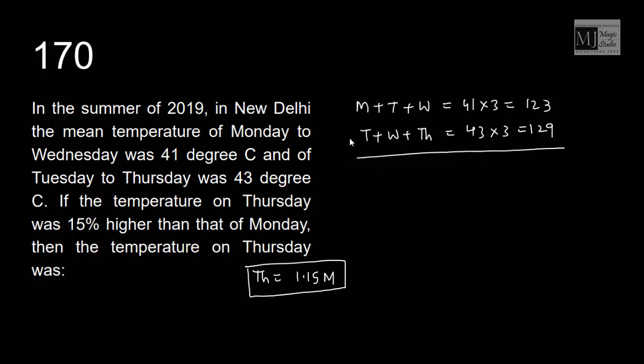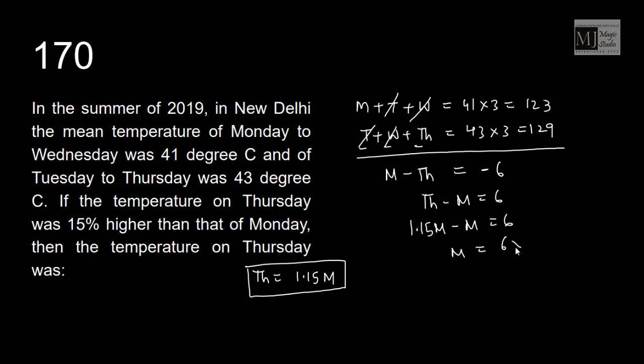If we subtract these two equations, we get M minus Th equals 123 minus 129 is minus 6, or Th minus M is 6. Th is 1.15 M, so 1.15 M minus M is 6. That means M equals 6 into 100 by 15. 5 times 20, 5 times 3.